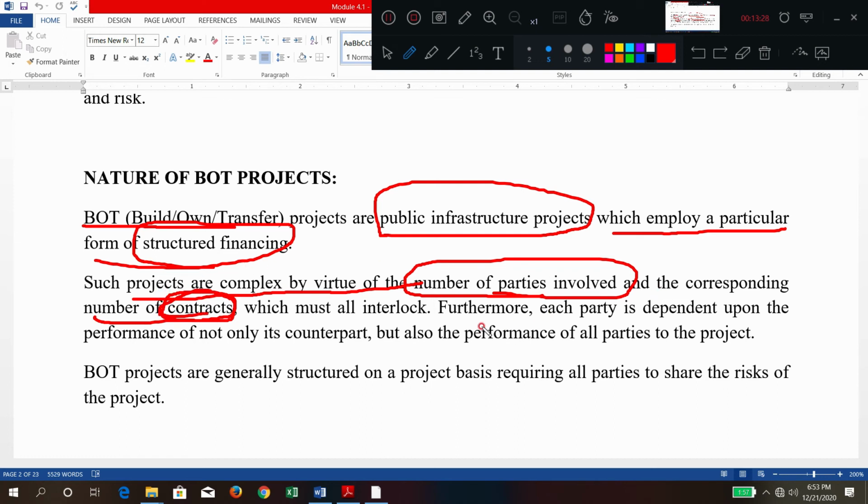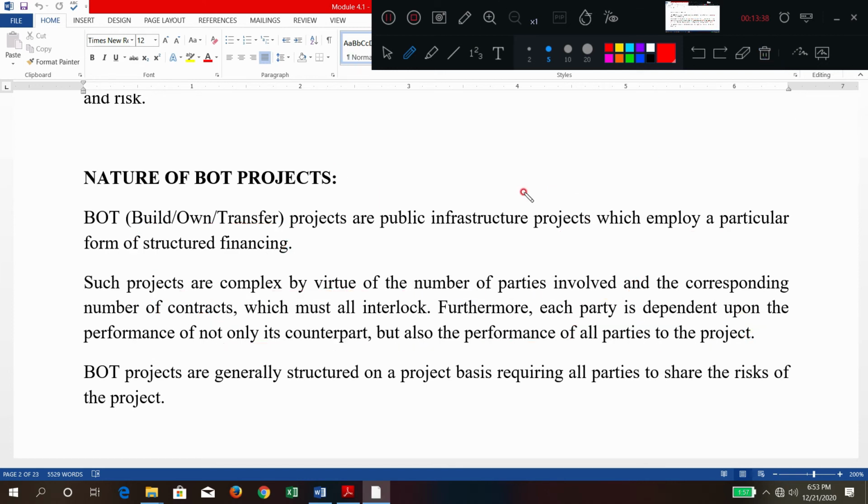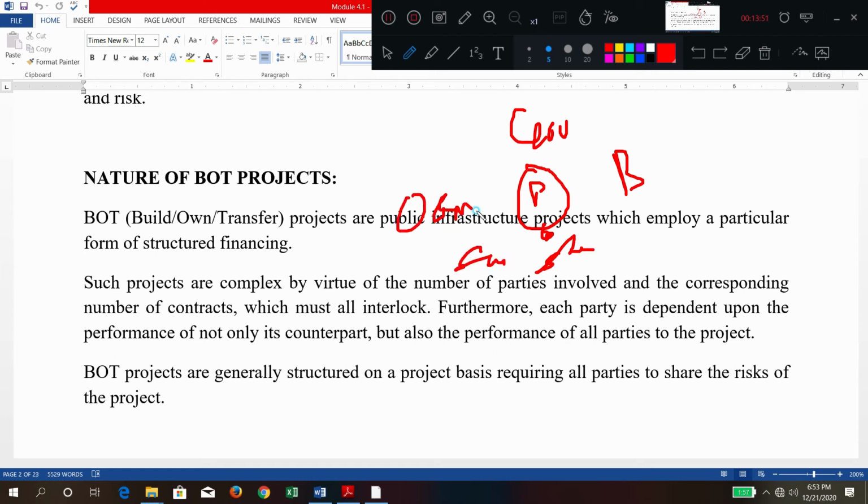Furthermore, each party is dependent upon the performance of not only its counterpart but also all the other parties. When you see that diagram, the project is not only between the government and this company. Banks are there, shareholders are there, suppliers are there, and an operation and maintenance company will be there.